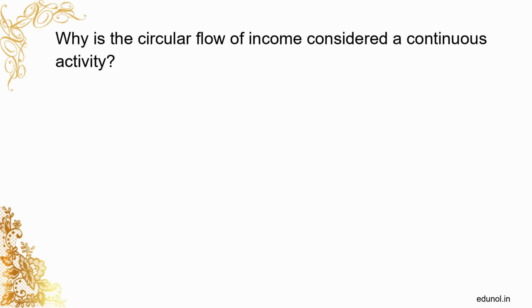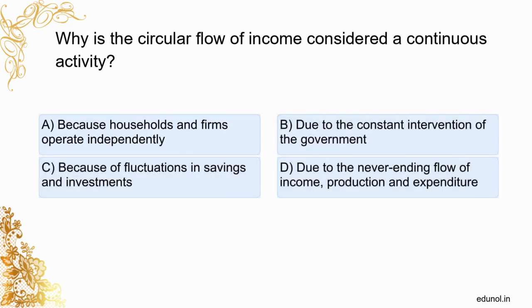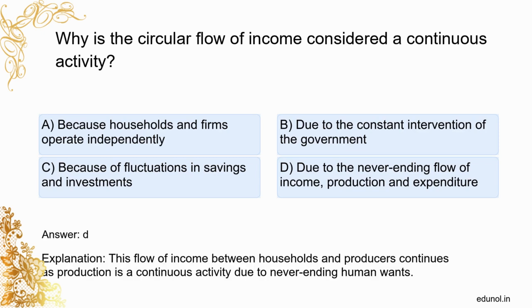Why is the circular flow of income considered a continuous activity? Because households and firms operate independently. Due to the constant intervention of the government. Because of fluctuations in savings and investments. Due to the never-ending flow of income, production, and expenditure. D. This flow of income between households and producers continues as production is a continuous activity due to never-ending human